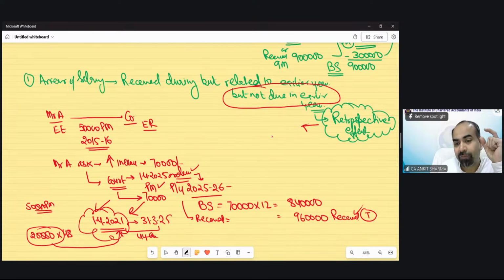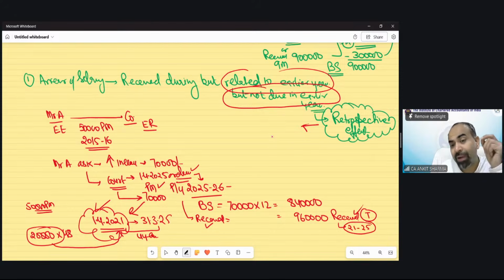So something we are going to receive in this year is related to earlier years, the previous years 21-25. But because it is going to be taxed in this year, that cannot be called basic salary, because we can only call it basic salary when it is due in the previous year. So these are not due in the previous year. We cannot call it basic salary. We cannot call it advance salary either. Advance salary is for a future year, received in this year, and this is not a future payment. This is a preceding year payment. So for this purpose, a specific term has been used: arrear of salary.